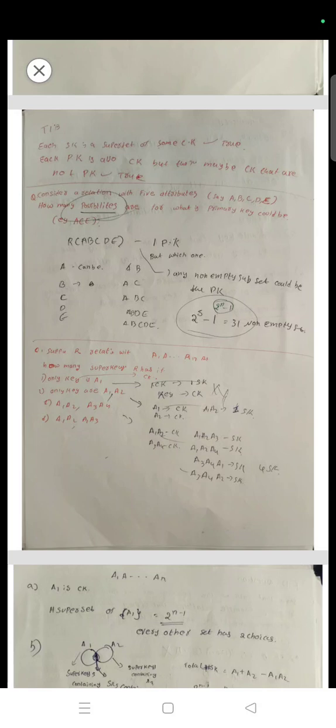How many possibilities are there for what the primary key could be? Of A, B, C, D, E, any could be a primary key, but which one? Any non-empty subset could be the primary key.